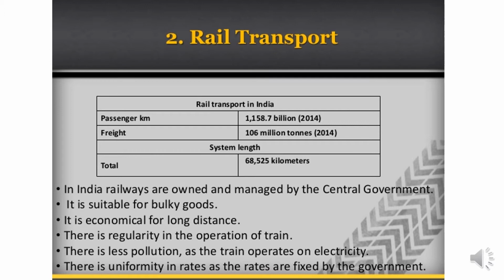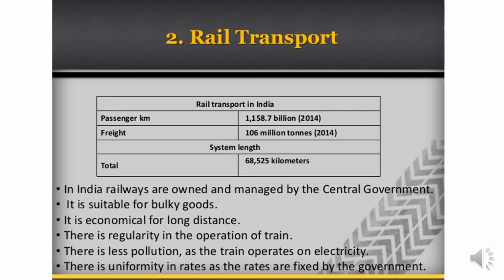Maybe in a bus, the number of passengers will be limited. But if you have a train, it has so many bogies, right? So the number of passengers is also more. Once established, the cost of maintenance is much less than maintaining your roads, and they help in manufacture, trade, and commerce, which increases the national income. So all these are beneficial for your rail transport.